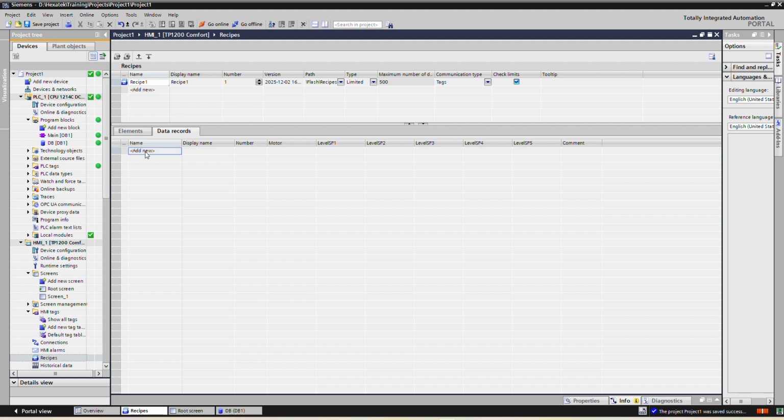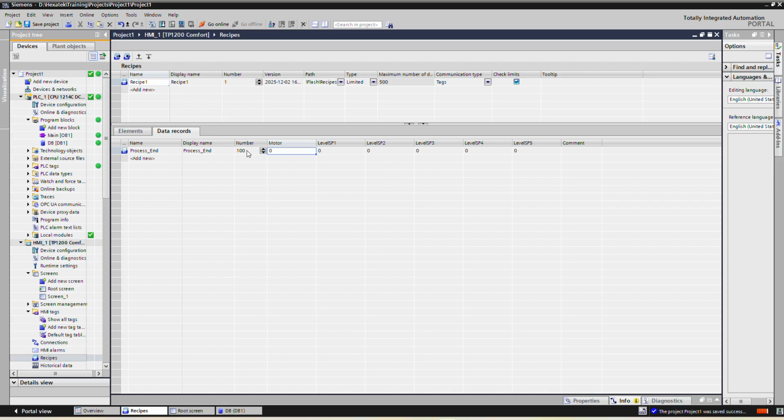So here if you want to add some record, process end, and how it should look in the HMI and what should be the number. So here we will make the number 100, and in the process end all the motors will be 0, all the set points will be 0.